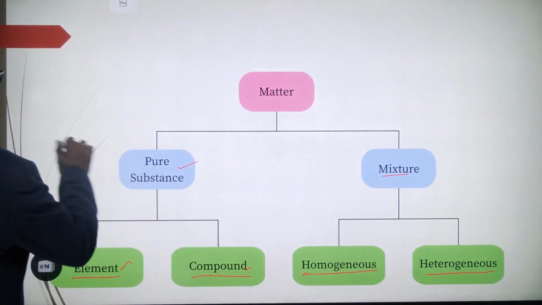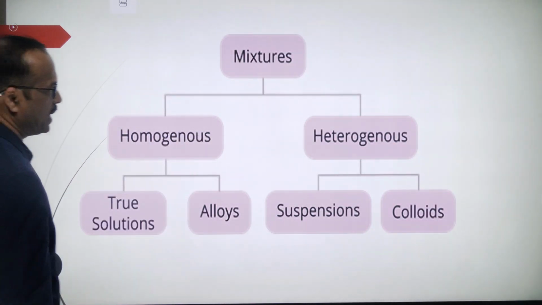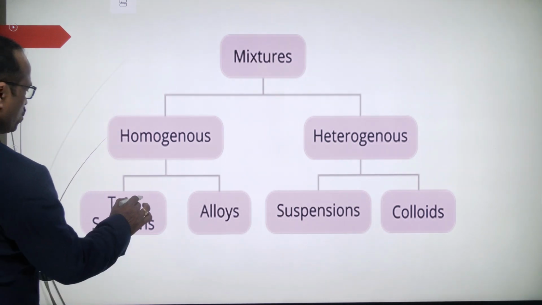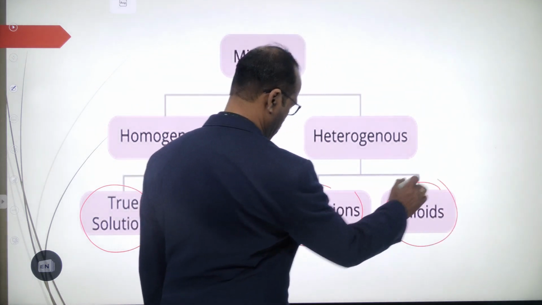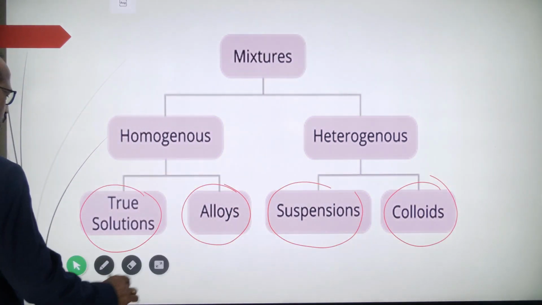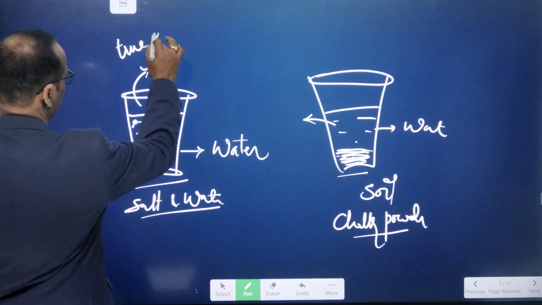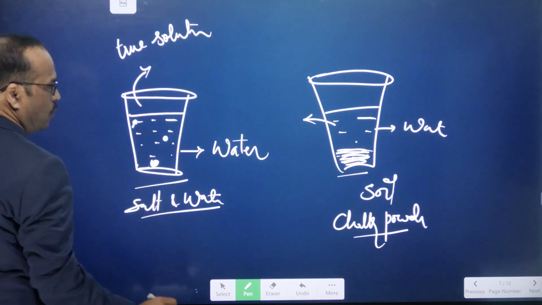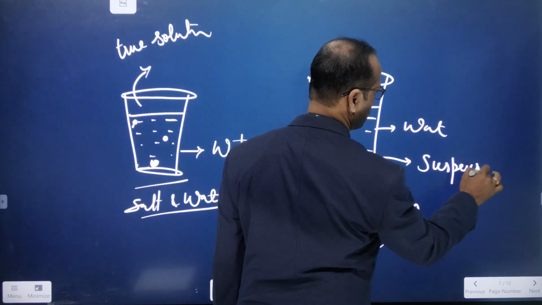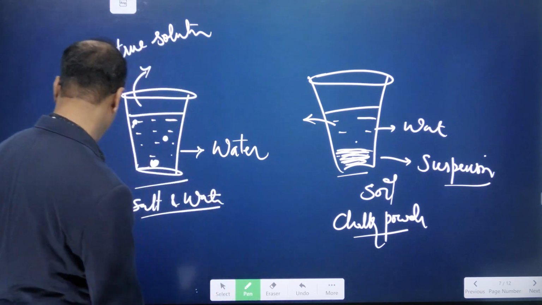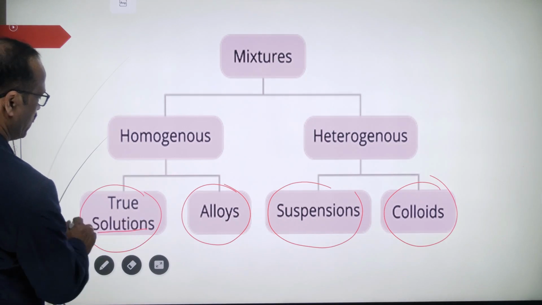Now let us discuss in detail. Homogeneous mixtures are again classified into two types called true solutions and alloys. Next are suspensions and colloids. Now, what example have I given here? This is a true solution. What is it? A true solution. What example have I given here? This is an example for a suspension. What is it? A suspension. So a suspension is an example for heterogeneous, and salt solution is an example for a true solution.